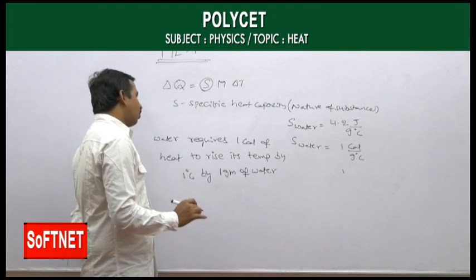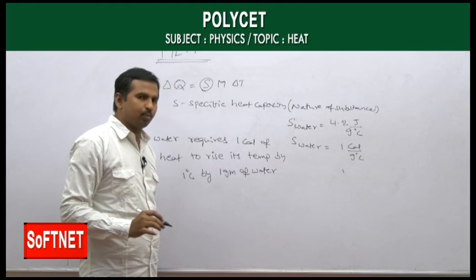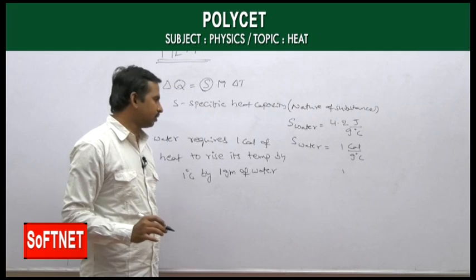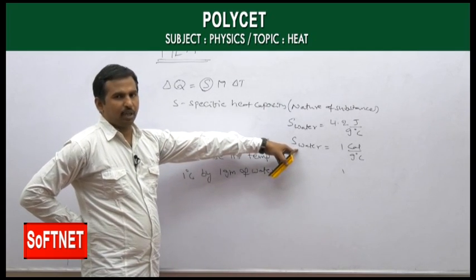So that is the meaning of specific heat capacity.